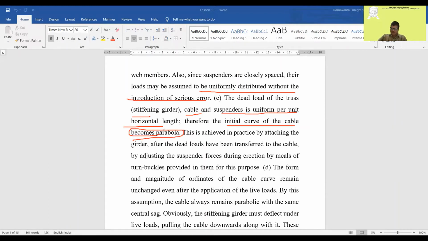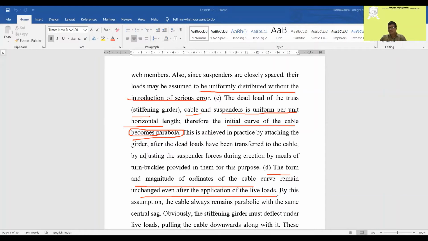So we have seen that the initial curvature becomes a parabola. This is achieved in practice by attaching the girder after the dead loads have been transferred to the cable. This is possible in the field by using some mechanisms, adjusting the suspenders by means of turnbuckles provided for that purpose, where you can make the adjustment of the cables. Now, the fourth assumption: the form and magnitude of coordinates of the cable remain unchanged even after the application of live load. That we have discussed.